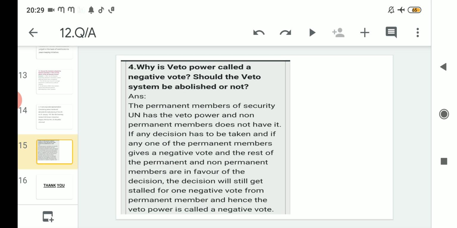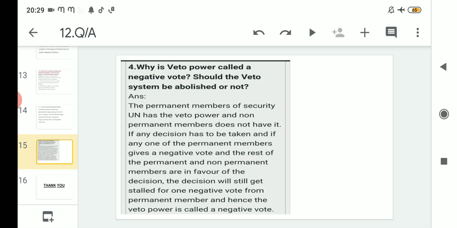If any decision has to be taken and any one of the permanent members gives a negative vote, that means if out of 5, 4 are saying yes, supporting, and one country is saying no, then that thing will be cancelled. So for that reason it is called a negative vote.